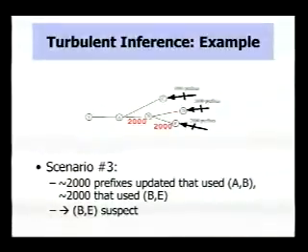Next, suppose, on the other hand, we observe 2,000 prefixes updated that use AB, and of these, roughly all of them use BE. In this case, we would say that BE is suspect. Again, AB is not suspect because an event taking place on AB would have likely affected the other 3,000 prefixes that traversed AB.